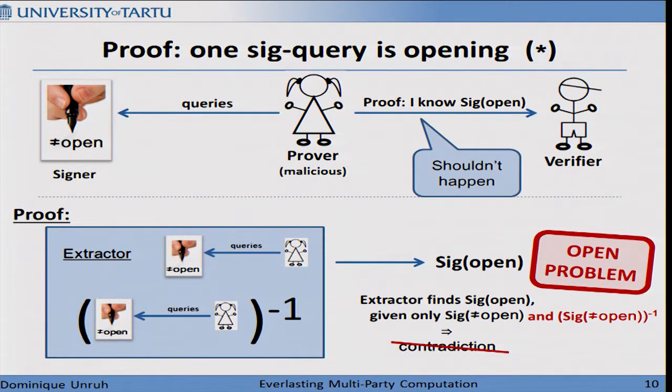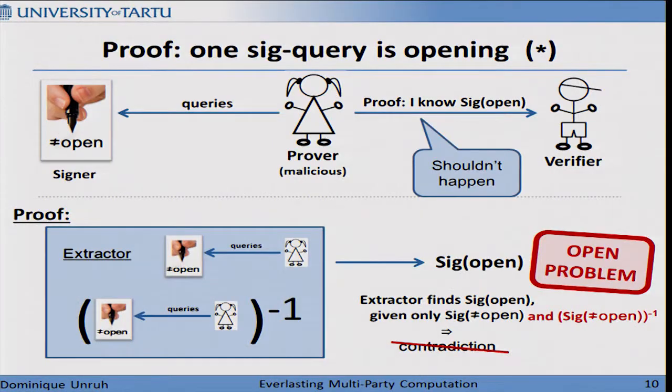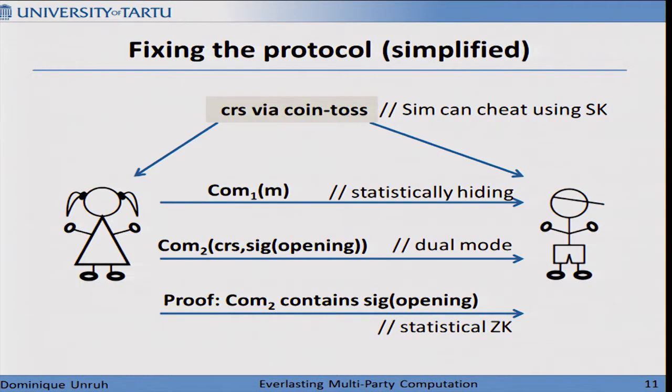So getting a signature scheme that is secure when used like this, we don't know how to do it. Perhaps that's something that your techniques could be adapted to, I don't know, but at least what you said in the talk does not immediately apply. But it would be interesting future work. So what can we do about that? Since I have a bit more than 1 minute left, I can't go through all the details of the protocol, and therefore I have a simplified version here, which I also can't go through in all detail.